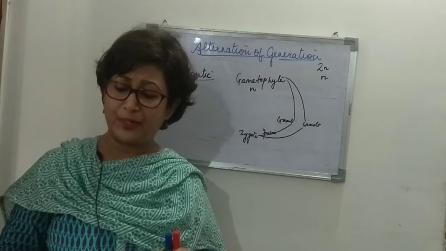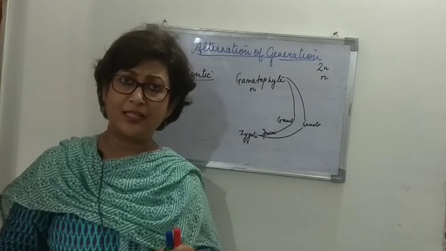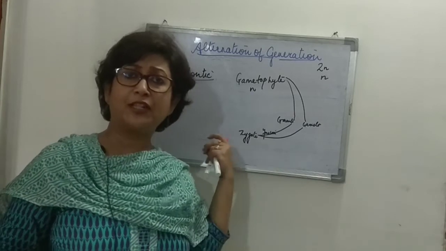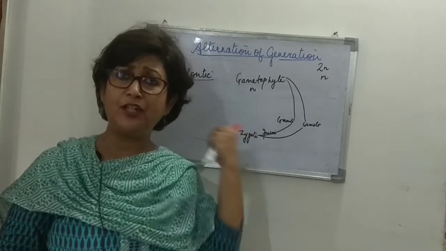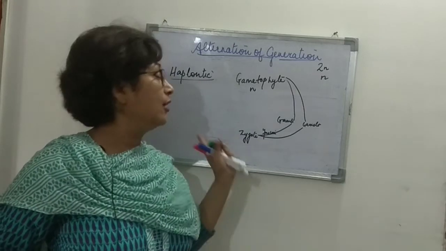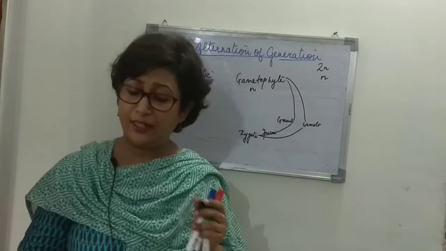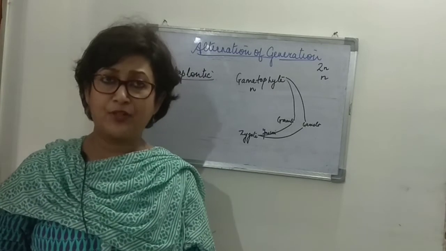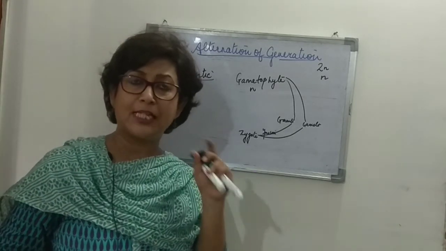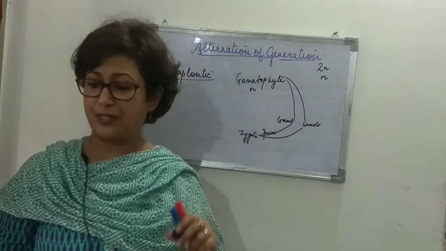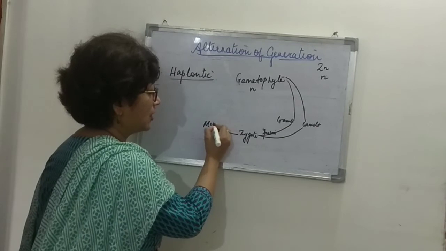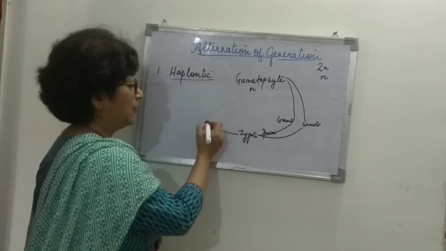So, it remains like this only inside the cage. Instead, we can say it takes some rest. Now, this phase of the life cycle is very, very short-lived, because the zygote does not grow at all. And in that short time, meiosis takes place. So, in the zygote, meiosis takes place.